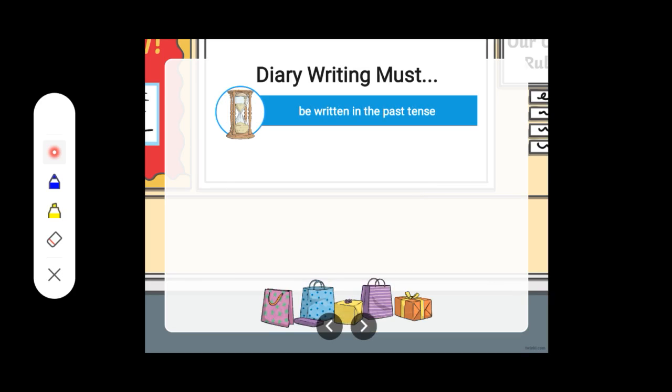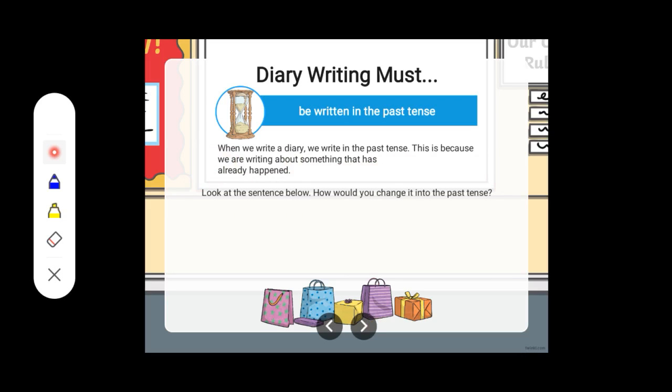Now, the second point which we have to include is that the sentences should be written in the past tense. Because when we write a diary, we write in the past tense. This is because we are writing about something that has already happened.